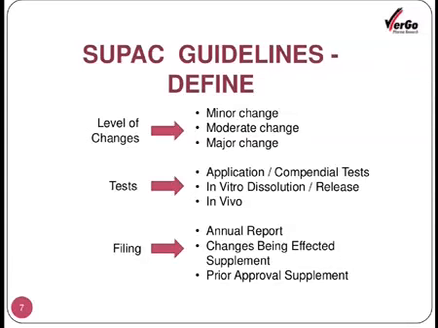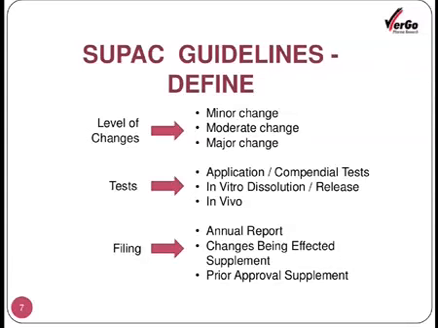But the data is generated by conducting some important necessary tests, and according to the level of the changes, the tests are suggested in the guidelines, like application or compendial test. The test based upon the application, and also the compendial test, means the test as suggested by the pharmacopoeia.